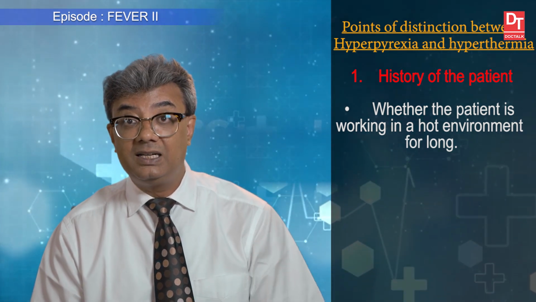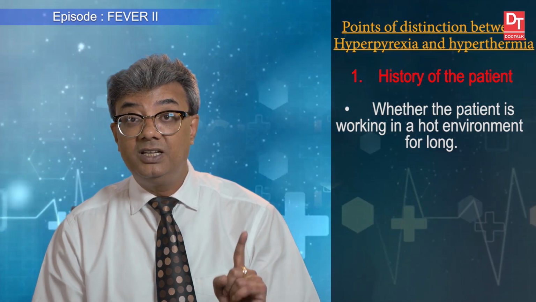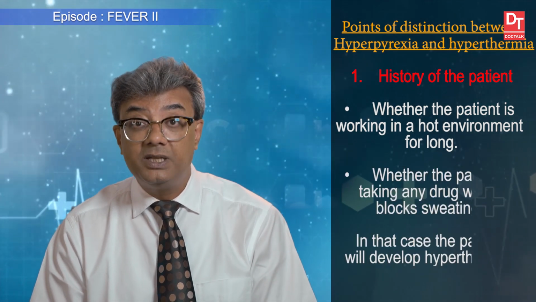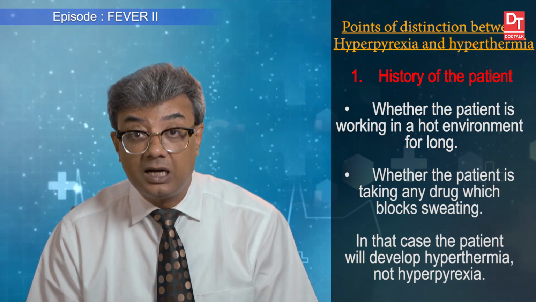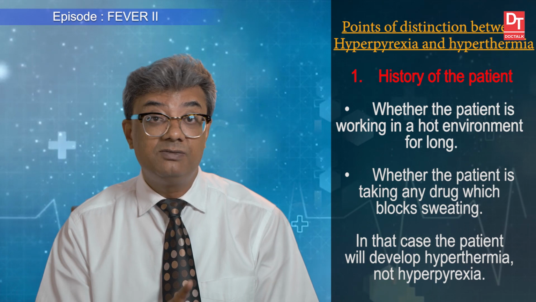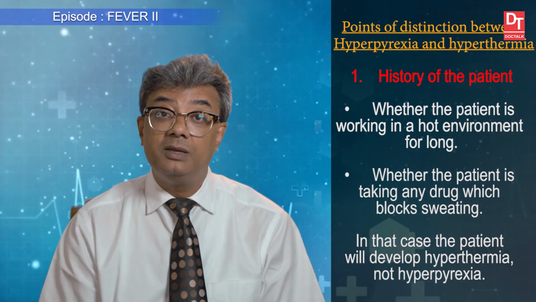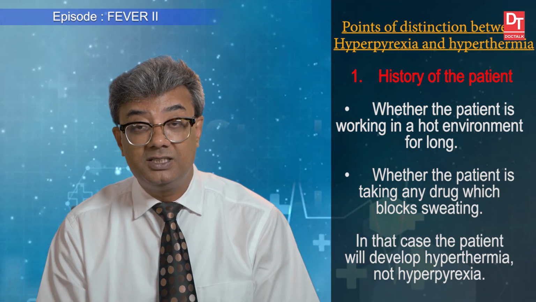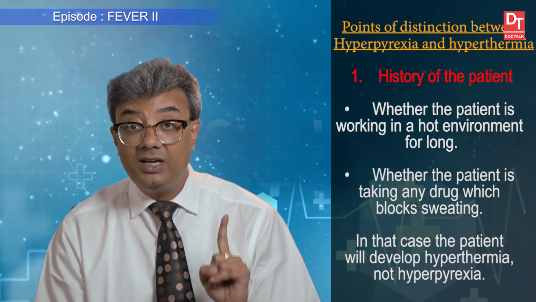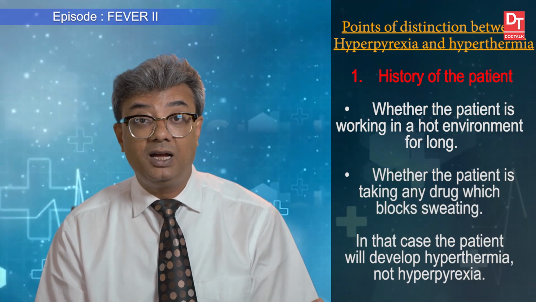So if I get that history, that is very important. So history is very important, whether that patient is taking any drug which is blocking sweating, so that is very important. In that case, that patient will develop hyperthermia, not hyperpyrexia. So history is very important to differentiate between hyperpyrexia and hyperthermia.